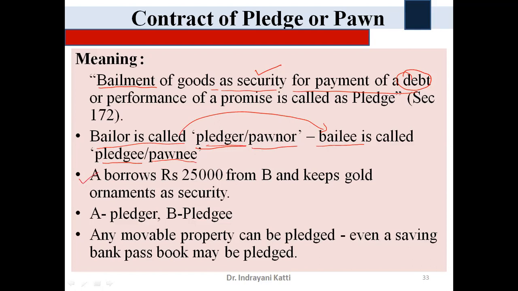Here is an example. A borrows rupees 25,000 from B and keeps gold ornaments as security. This keeping of gold ornaments itself is called a pledge. The gold ornaments are kept as security to avail rupees 25,000 as a loan. To borrow that 25,000, gold is transferred from Mr. A to Mr. B. So A becomes the pledger and B becomes the pledgee. Any movable property can be pledged. Even a savings passbook can be kept as security to avail a loan.